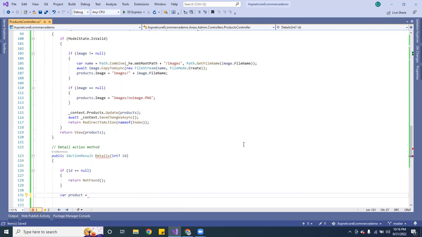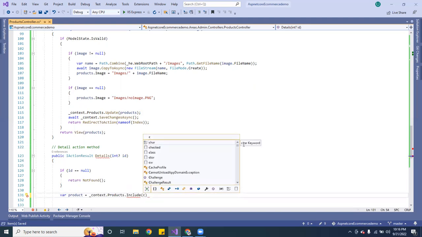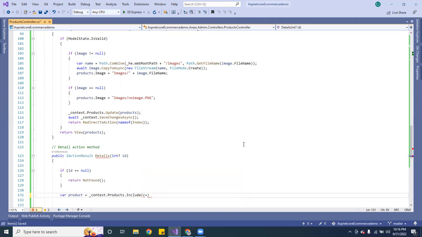and here you want to grab the context, and then you want to do products, and here you want to include again, and once you include it, you want to do the product types. See that, product types, and you want to include, and once you include it, you want to do the special tags because you want to be able to pass that too.